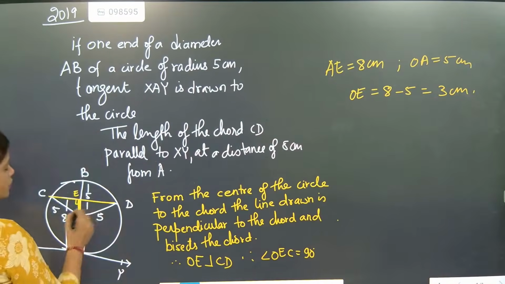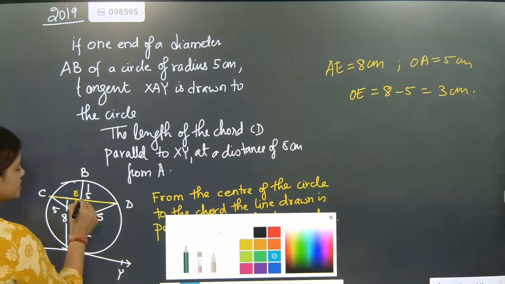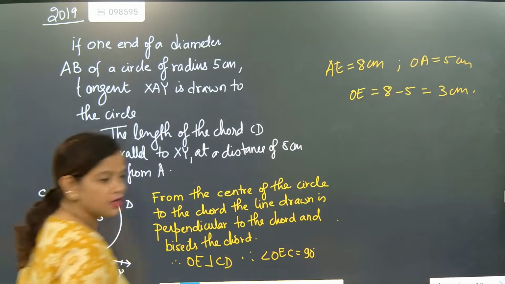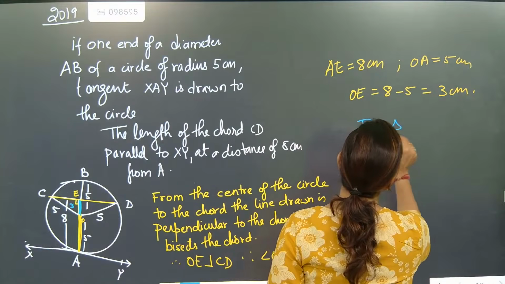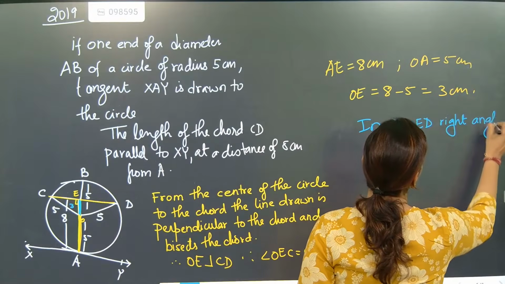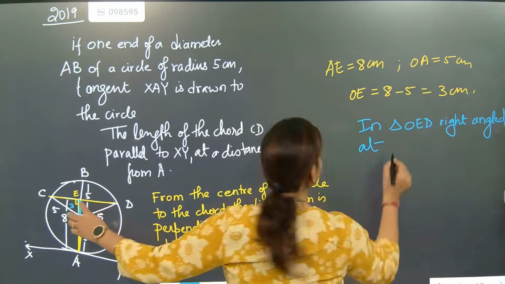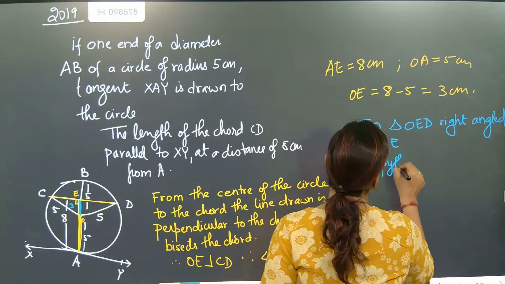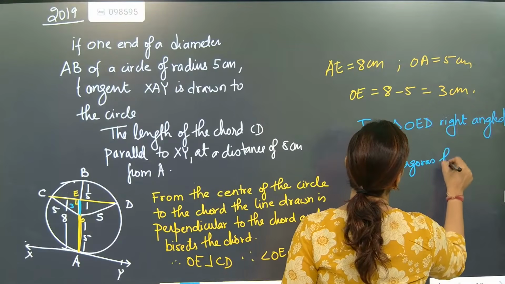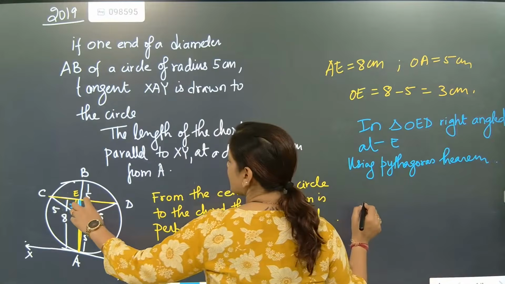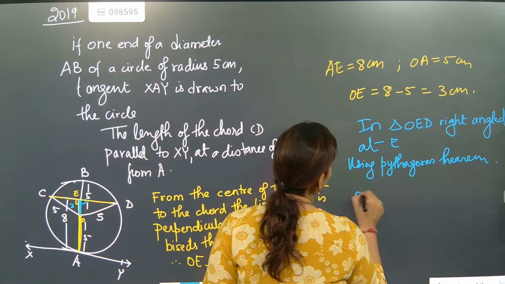Now look here. You got this as 3 centimeter. And 5 is given. So can we take this triangle OED? In triangle OED, right angled at E, using Pythagoras theorem, what are we going to write?